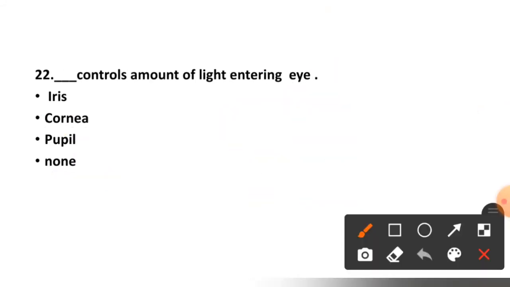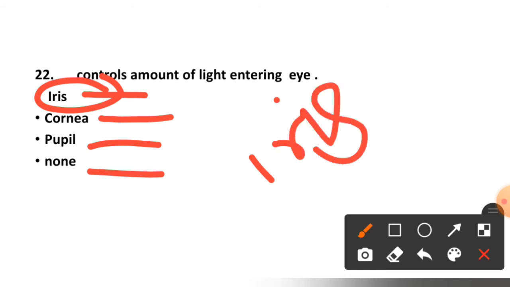See question number 22. Dash controls the amount of light entering eye. Iris, cornea, pupil, or none. The right option is option number first, iris.